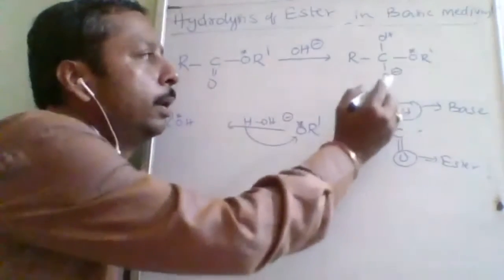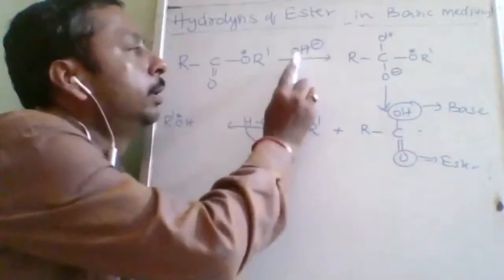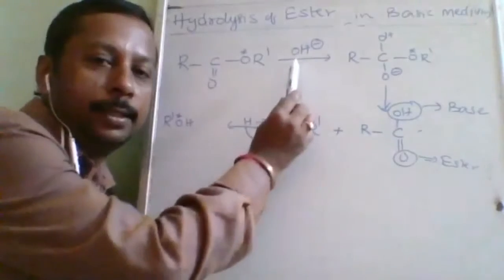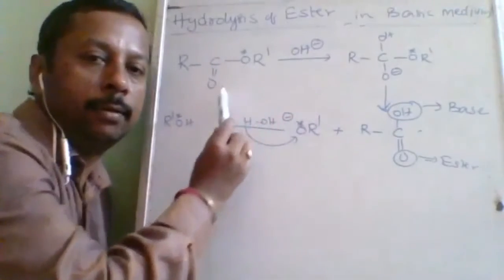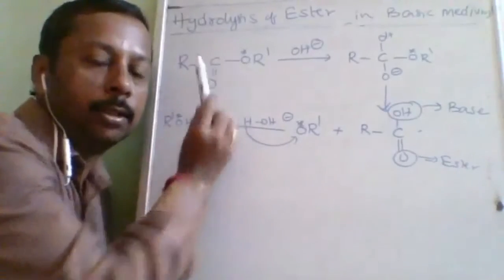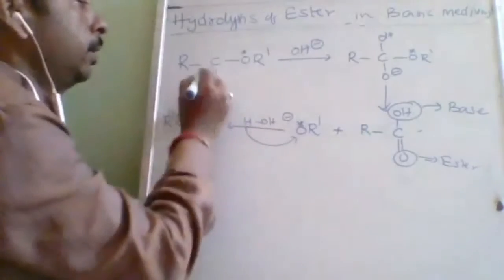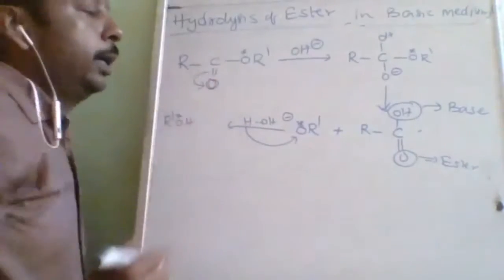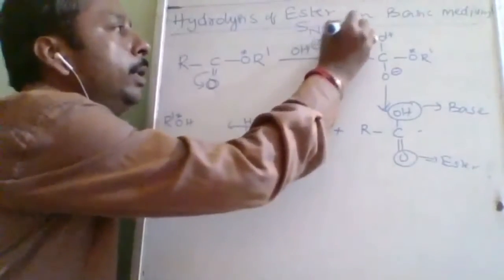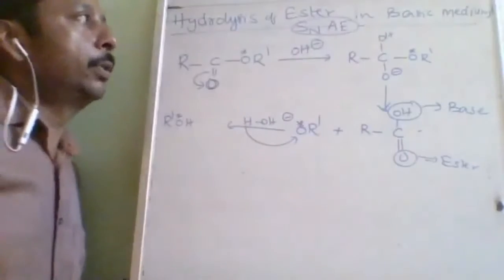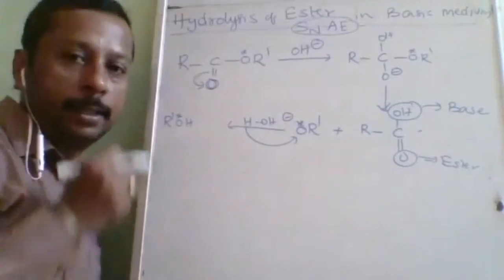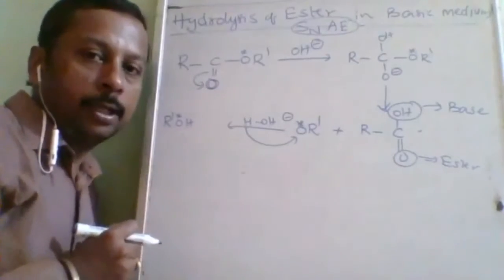So OR dash, OR dash. From here, this OH minus will go here only. How will you come to know? Simple. OH is negative, this is already negative, this is already negative. Alkyl groups are less reactive, so the more reactive carbon is this one only. So in this direction, nucleophilic addition and elimination. This is called substitution of nucleophile, addition, elimination. Total 4 steps. Short way, it is called SNAE.